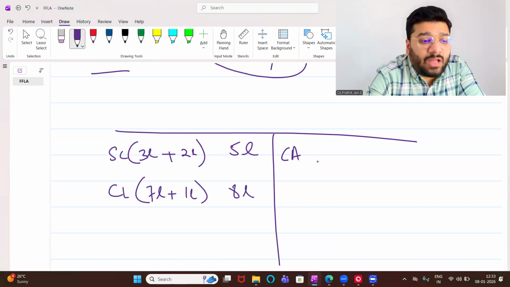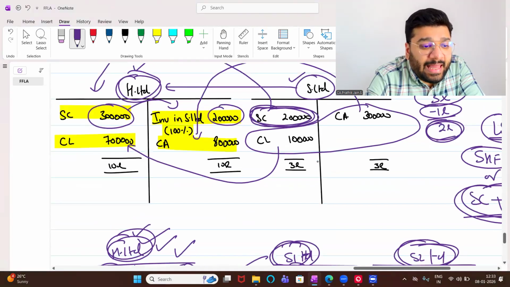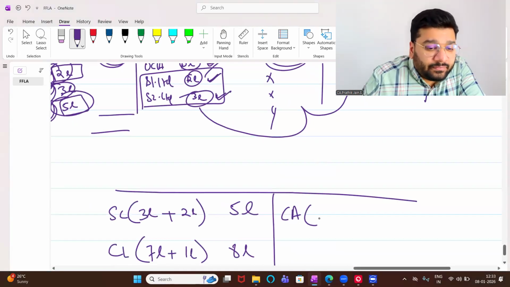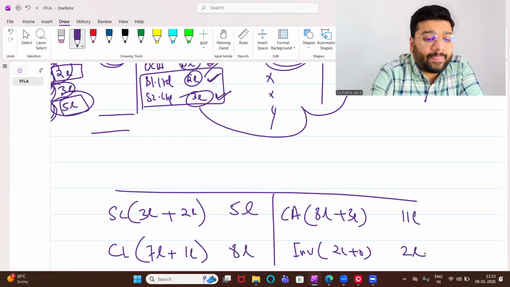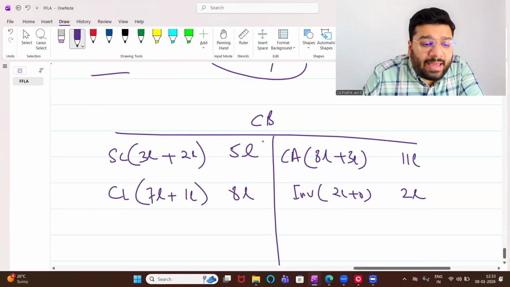Current asset, how much is it? 8 lakh plus 3 lakh, 11 lakh. Investment is how much? 2 lakh plus 0, so 2 lakh. This is your consolidated balance sheet.